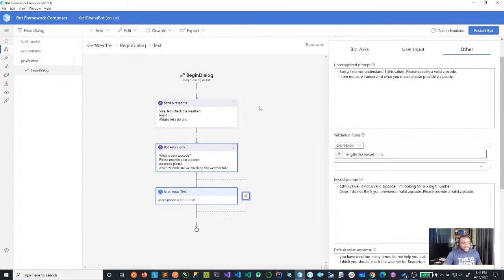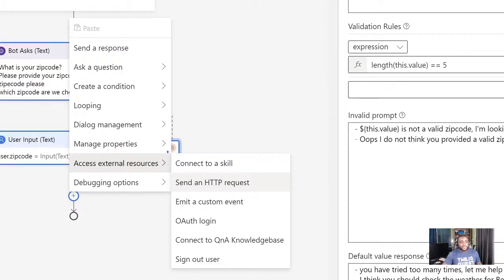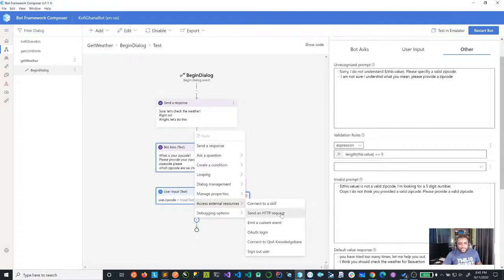So to do this, right after we receive the prompt, we click on another add, and then we go and say access external resources, and then send an HTTP request. Let me actually bring this in view. Yeah, there you go. You can also connect to QnA Maker. You can sign the user out. You can actually connect to another bot or another skill to perform this action. All right, cool. So let's go ahead and do send an HTTP request.